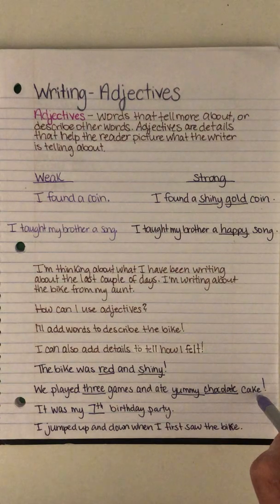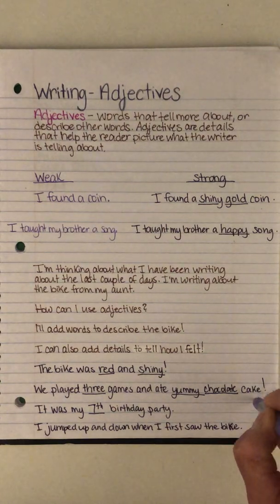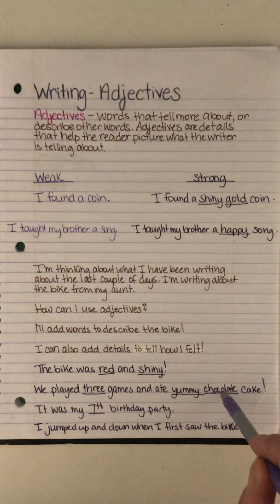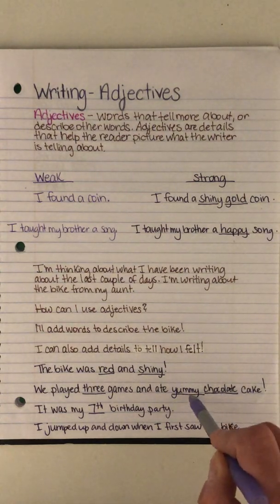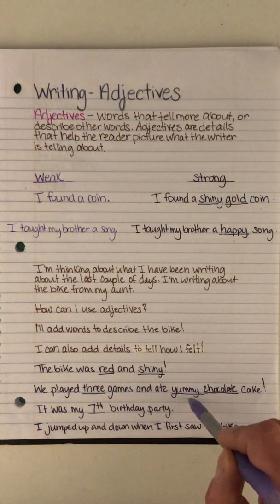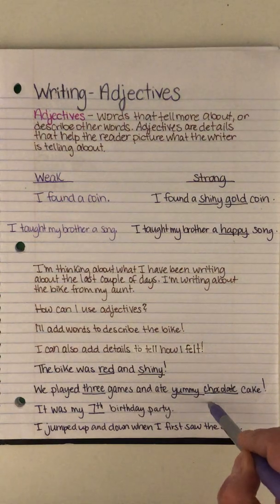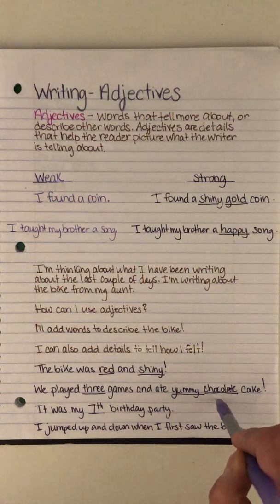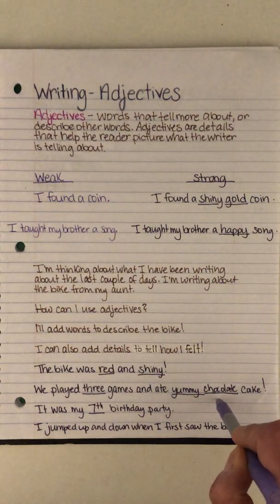Now, hopefully the reader went from reading about, okay, they ate cake, but what kind of cake did they eat? Oh, chocolate cake, and it was yummy. And now maybe the reader is making a connection to your story or my story because they've also eaten yummy chocolate cake before, or they've seen chocolate cake before, so they can picture that cake in their head.